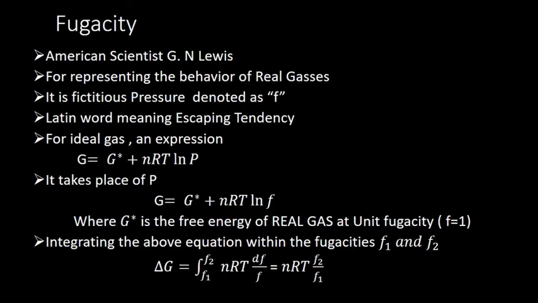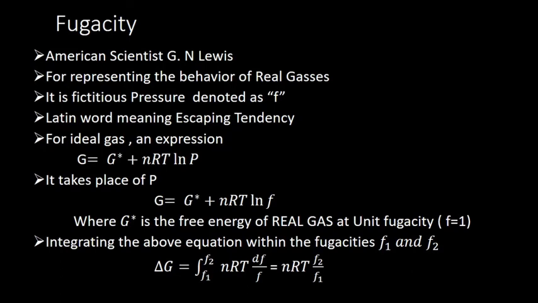If you change P to another term F, that is fugacity, the expression becomes G equals G star plus nRT ln F. G star is the free energy of the real gas at unit fugacity. That is, when F is equal to 1, nRT ln F will become 0, so G will be equal to G star. That is the standard condition.